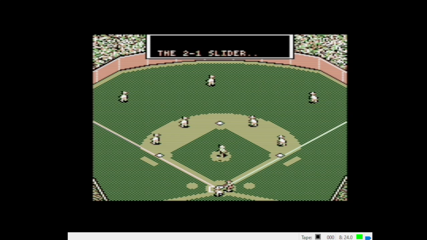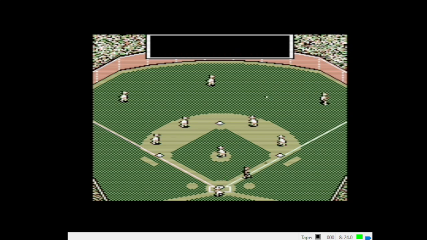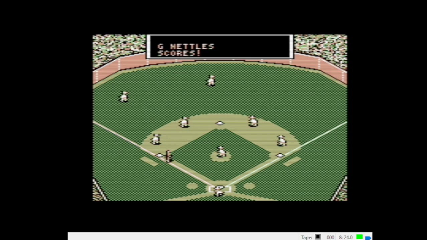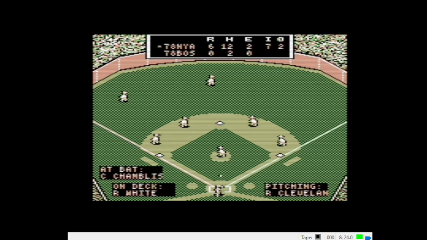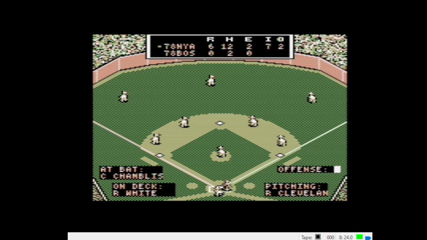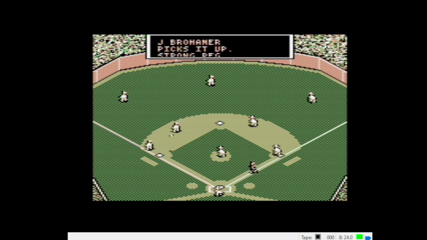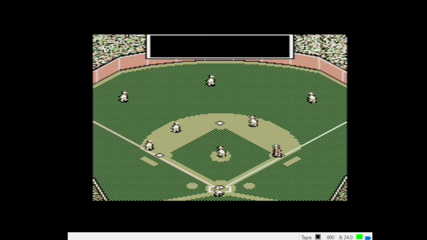Here's Nettles. 2-1 slider. Long blast down the right field line. That's gone. Rice can only look at that one. Down by the pesky pole. That is out of here. Nettles going yard. That was right in his wheelhouse. Chambliss, the batter. 0-1 change. Hard grounder, left side. Brohammer picks it up. The throw across the diamond, and he's out by a step.